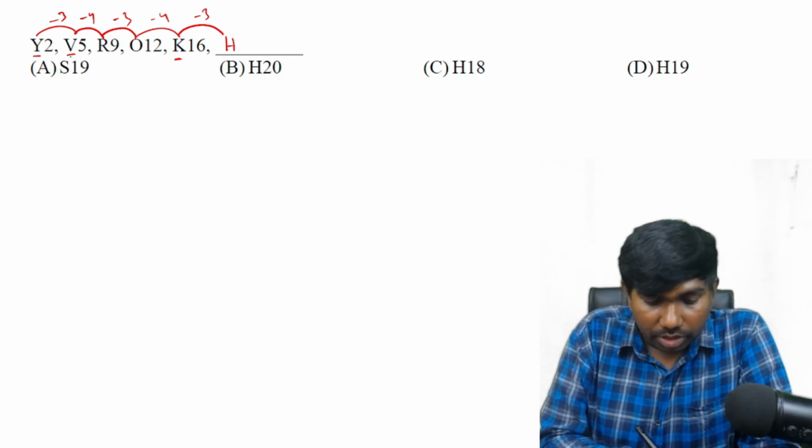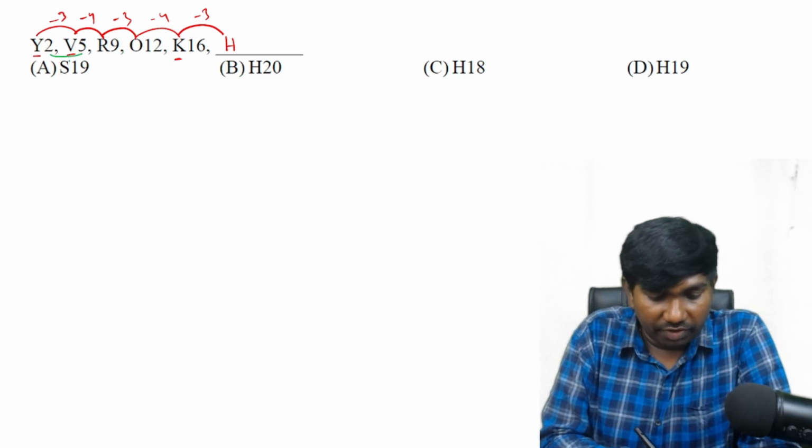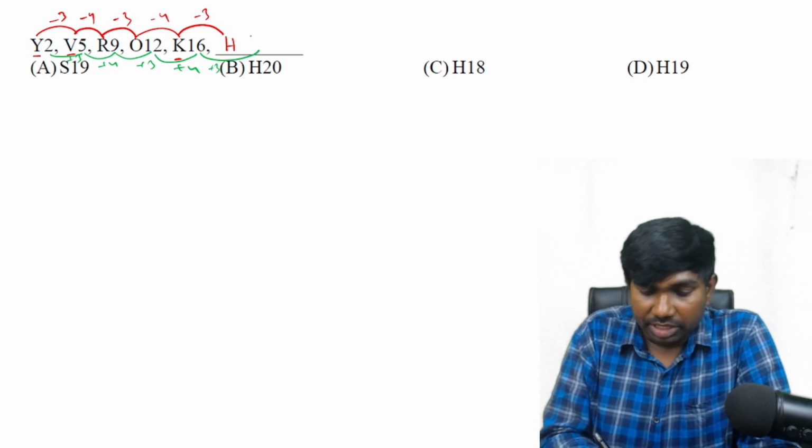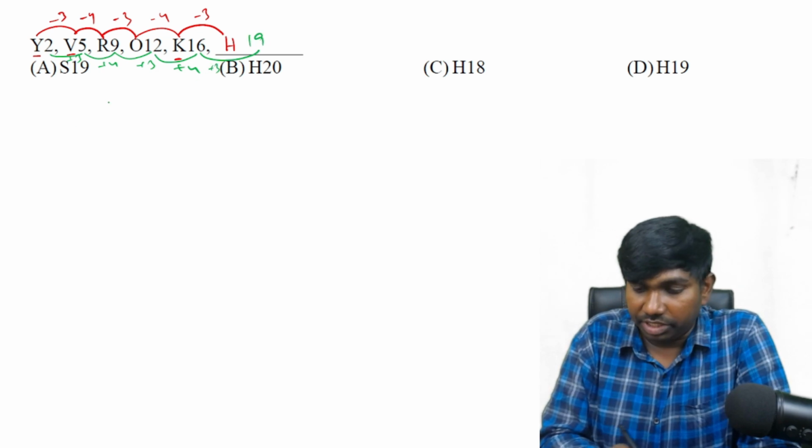Next, numbers. 2 and 5, plus 3. 5 and 9, plus 4. 9 and 12, plus 3. 12 and 16, plus 4. That means to get our answer, we have to do plus 3. 16 plus 3 is 19. So finally our answer is H19.